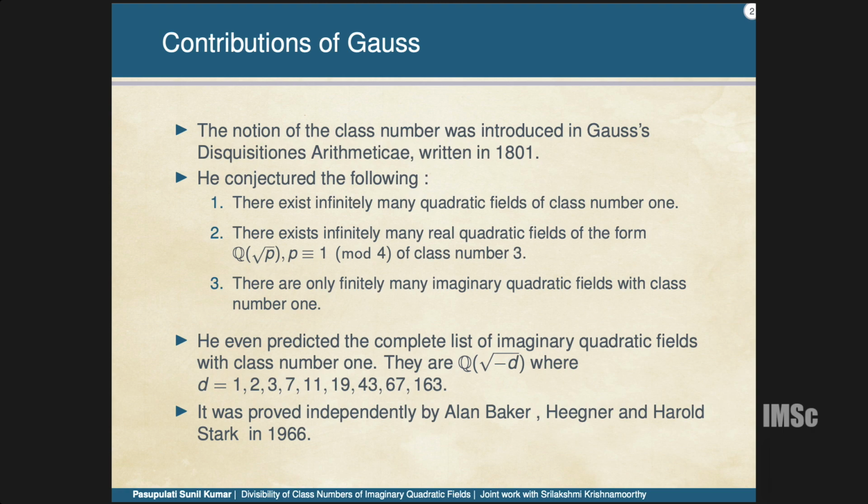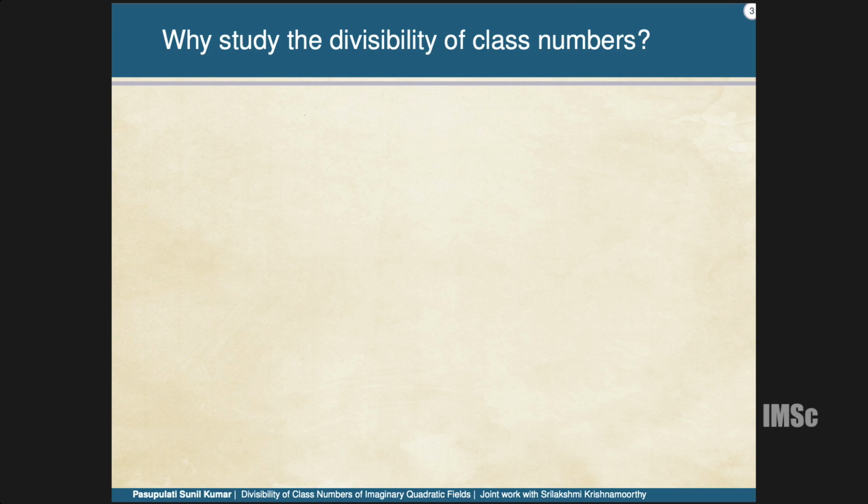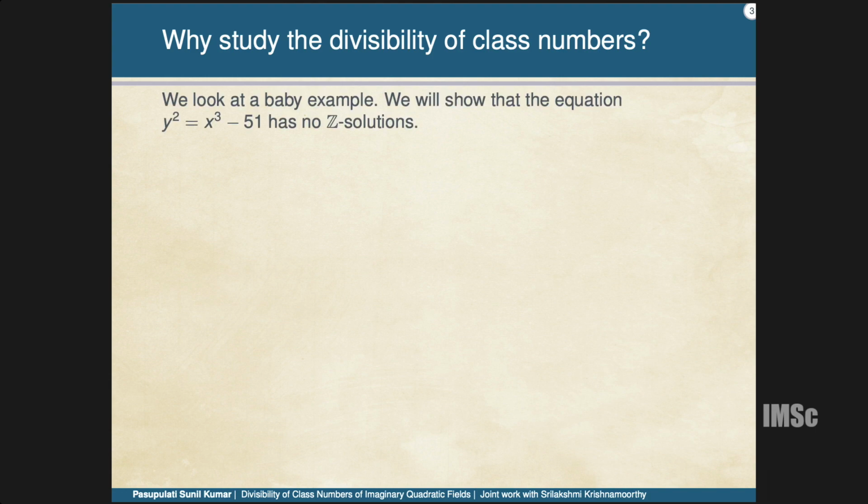So why do I have to study the divisibility of class numbers? How does it help me? Of course, we might know regular primes, where knowing the class numbers of cyclotomic fields gave an easy proof of Fermat's last theorem for regular primes. But I will give a baby example where knowing the divisibility of class numbers can be used to show that a Diophantine equation does not have integer solutions.